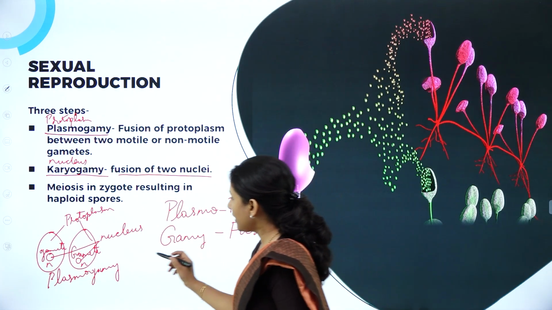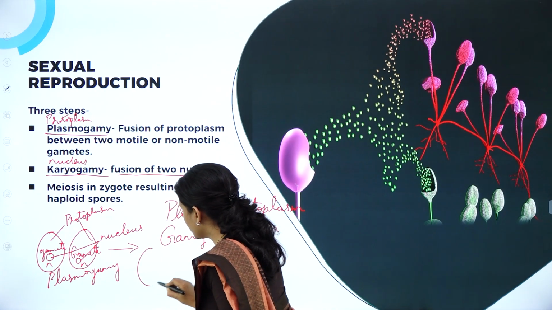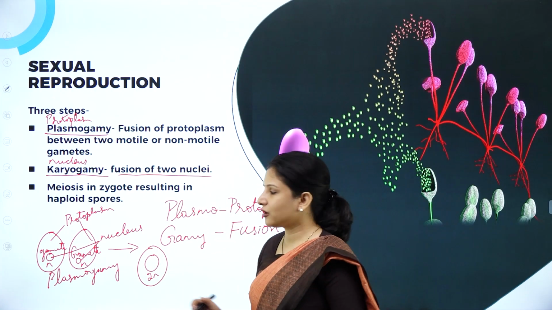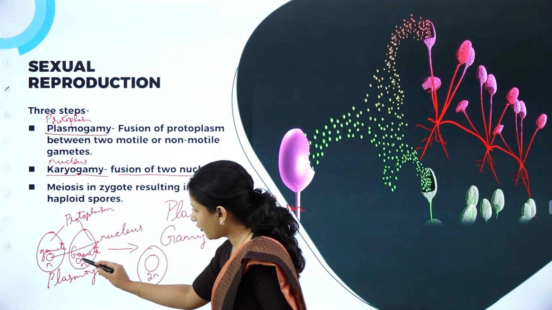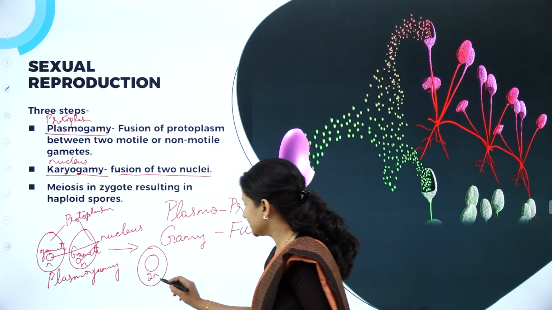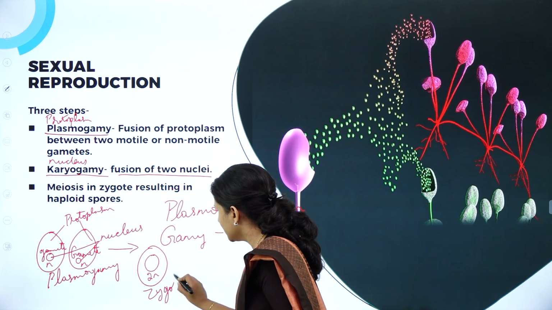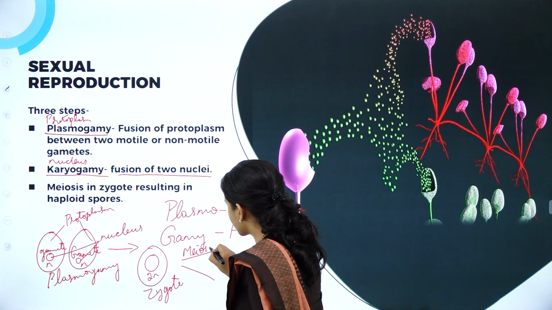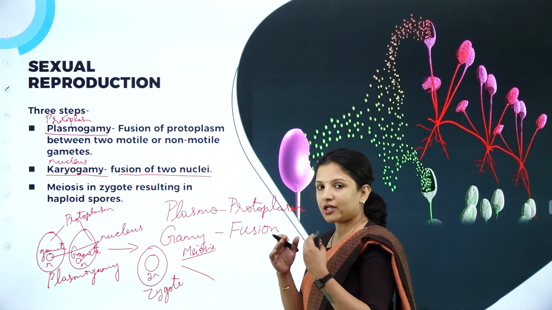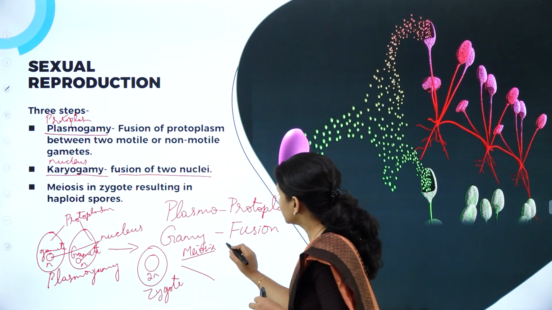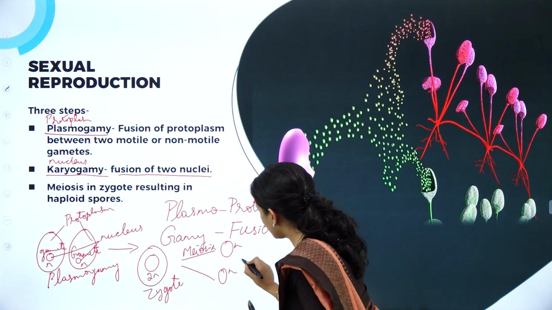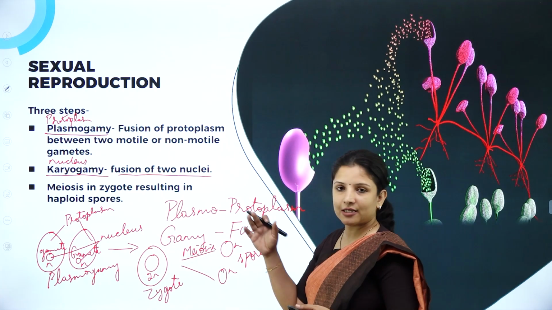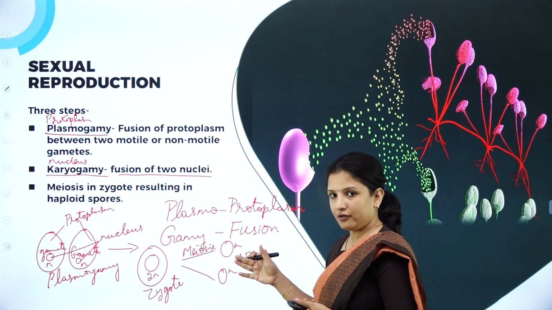Next is meiosis. After this fusion, what happens? The zygote will develop. Now this will be 2n. It is diploid, right? Why? Because a haploid nucleus and a haploid nucleus fused to produce a diploid nucleus. Now this is a zygote which is diploid. This zygote will undergo meiosis, that is reduction division. Because it is reduction division, again the chromosomes will become half, right? So it will produce haploid spores. So this is nothing but the steps involved in the sexual reproduction cycle of fungi.